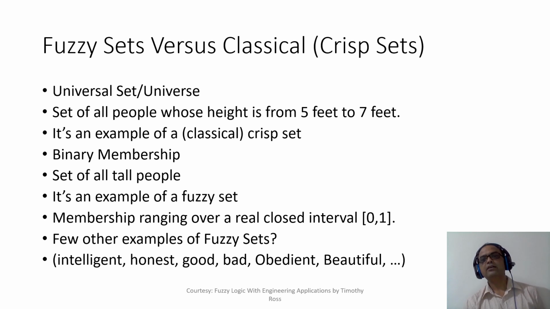Or beautiful: the definition of beautiful differs from person to person, right? So whom would you consider a beautiful person? That's again a fuzzy term. So whenever we have these fuzzy terms like intelligent, honest, good, bad, obedient, and beautiful, these are fuzzy terms, right? Here we make use of fuzzy sets.